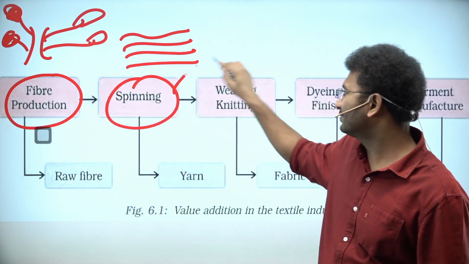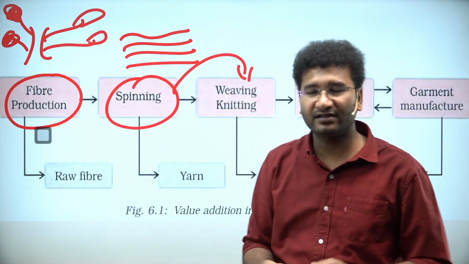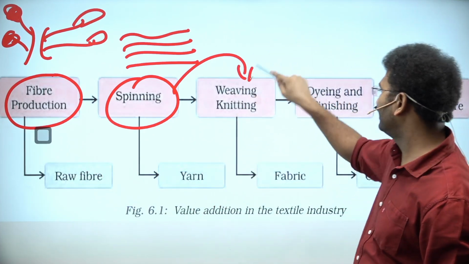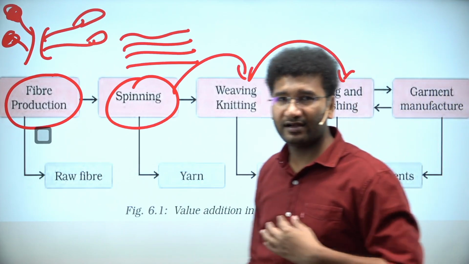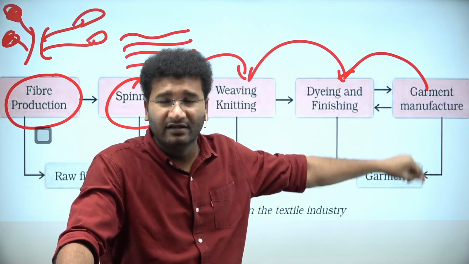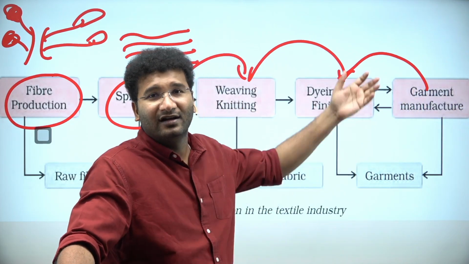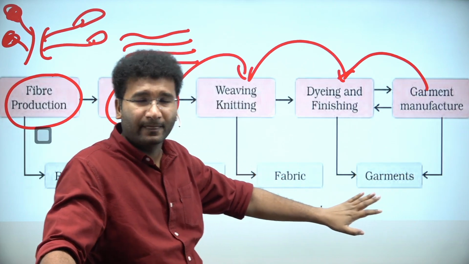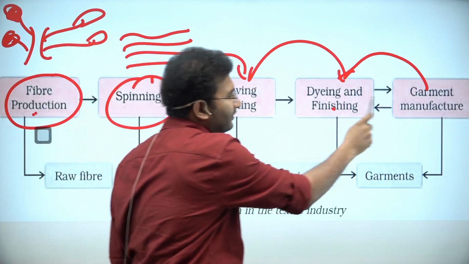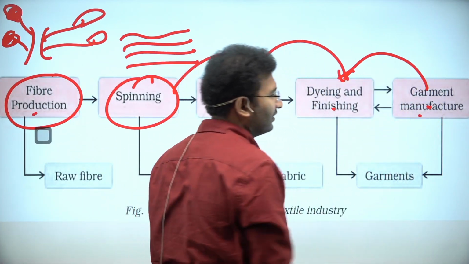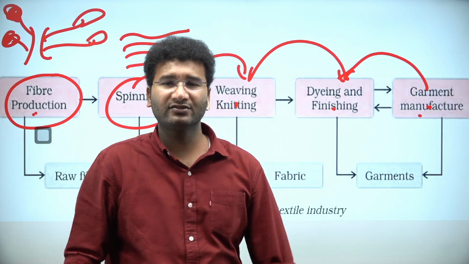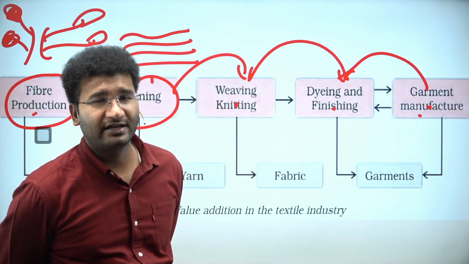This is called spinning. Then you take different threads and you knit them, and it becomes a cloth, right? Finally, this is sent for dyeing, and various colors will be given to your clothing, and then garment manufacturing. Again, they might put some stones, zari work, different kinds of work will be there, right? So in the due process, the cotton itself is gaining weight at every place. You are adding color to it, you are adding garment manufacturing, you give some buttons to it, and like that the product weight is going to increase at the end. So this is weight gaining to an extent.